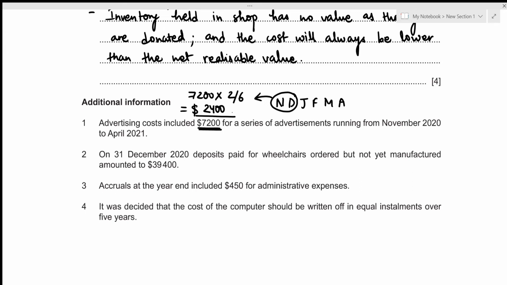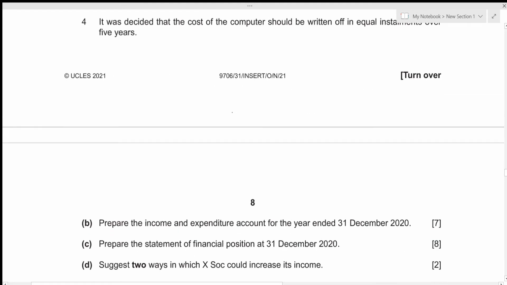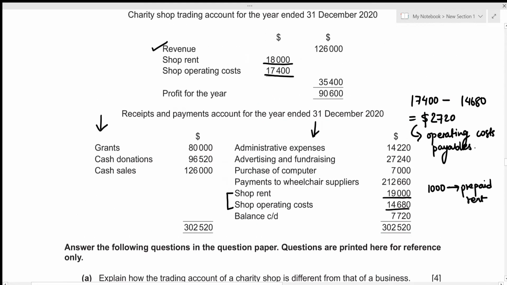Let's adjust this value of 2,400 to the advertising cost given in our receipts and payments account. Advertising and fundraising was 27,240, and we need to include another expense of 2,400. But this already included the value of 7,200, so we need to deduct that value and only include the 2,400 relating to the months of November and December.